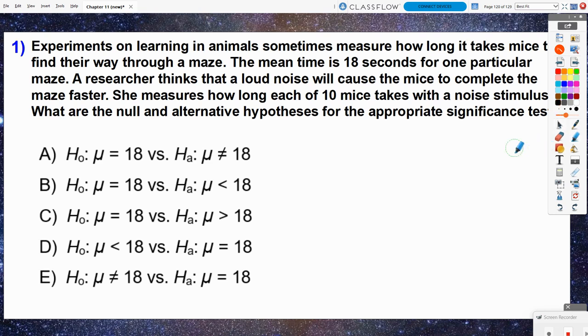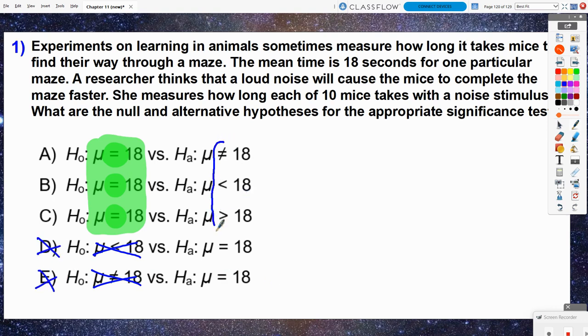All right, so they believe that it should be 18 seconds. So I'm liking choices A, B, and C initially for the null hypothesis, but for D and E, we always use the equals in the null hypothesis. So definitely not D, definitely not E. And then notice in the alternate for A, B, and C, it hits all the different possibilities. Is it not equal to, less than, greater than?